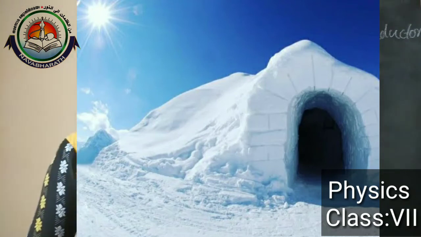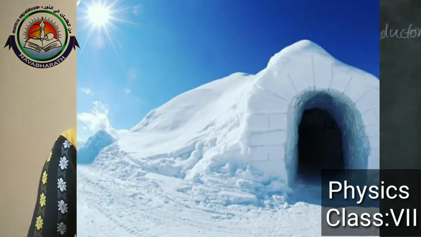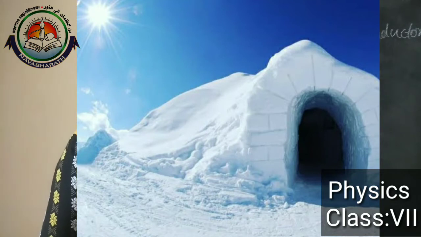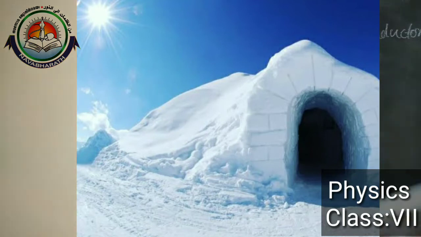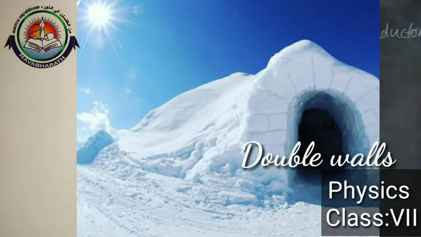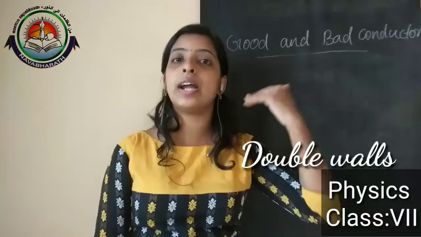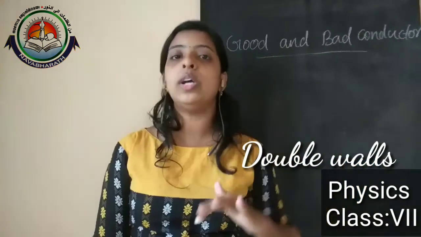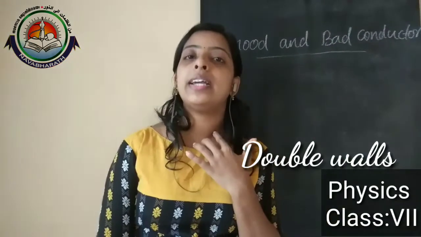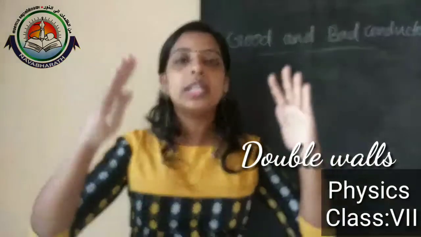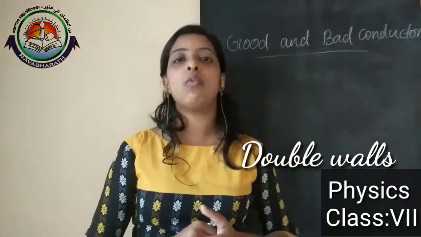So it is a double-walled home. Eskimos make these double-walled houses, and they prevent the transmission of heat from inside to outside and outside to inside. So the inside of the igloo becomes warm.